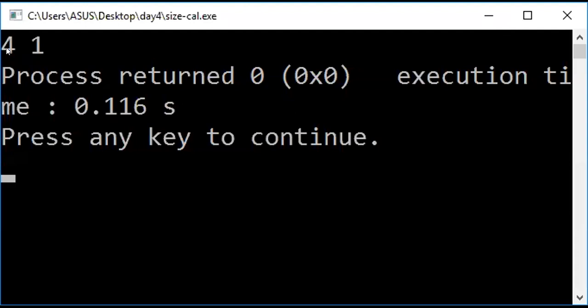Look at the answer here. First, I try to display the integer size, that is 4, and next I try to display the size of the character, that is 1. Got it? So like this, we can view the size of each and every data type.